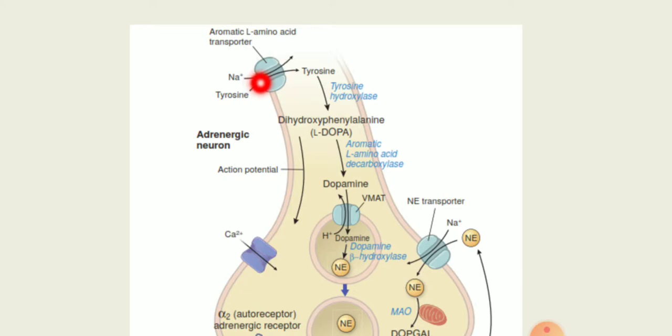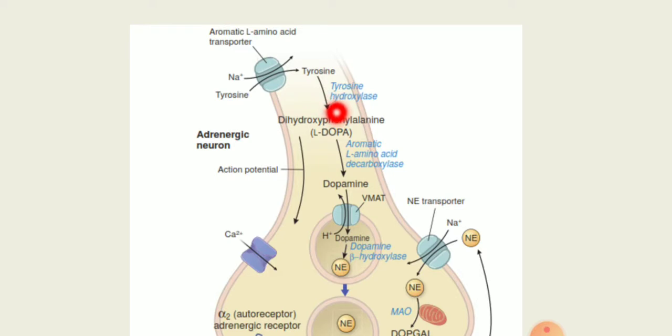The tyrosine is ultimately metabolized by tyrosine hydroxylase, which is a specific and rate limiting enzyme, and its inhibition by alpha methyl paratyrosine or metyrosine results in depletion of catecholamines.